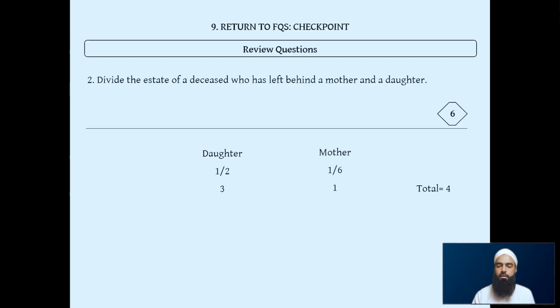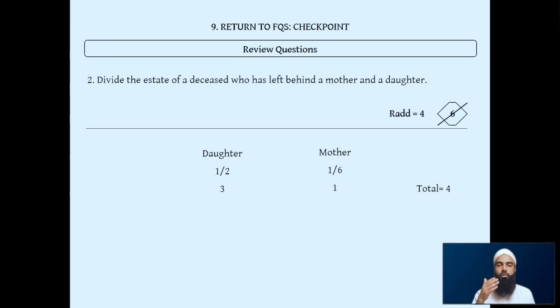So we know it's a Rad mas'ala. It's where we have to now give out those two shares. Now, because there's no spouse, we don't have to do much here. This is where we simply cross out the old divisor, and the total that we have already given out, we make that the new rad divisor. Reason is because when we make the divisor smaller, then in proportion the shares that we've given out will become bigger, right? Because we're dividing the property up into less parts.